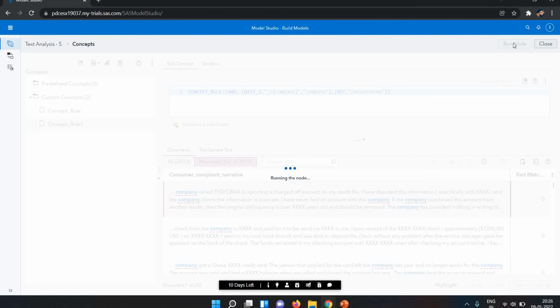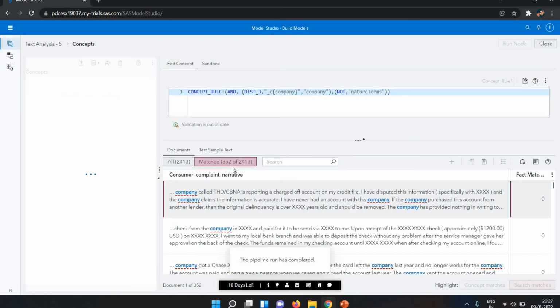Let's run it again, and now it will ignore that. Right now it shows the match is 352 out of 2413. Now let's see what the difference in the count is after this code. Now my code has successfully run.